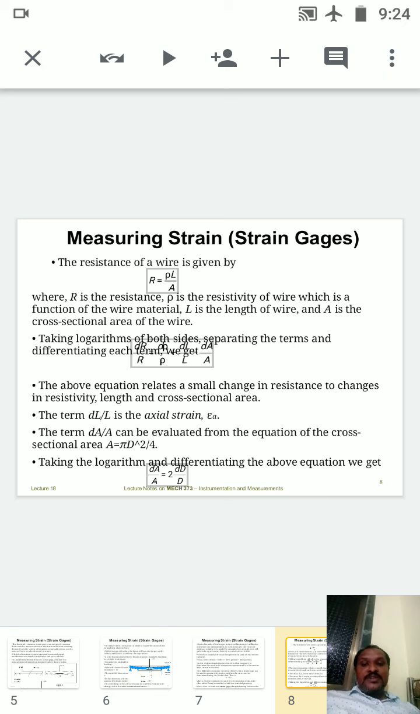The above equation relates a small change in resistance to the change in resistivity. As your resistance changes, your resistivity also changes, that is length and cross sectional area. As resistance changes, resistivity, length and cross sectional area also change. The term DL by L is an axial strain, that is epsilon A. Okay.